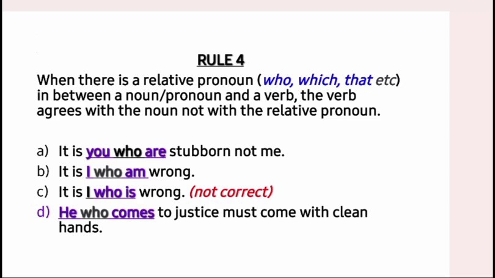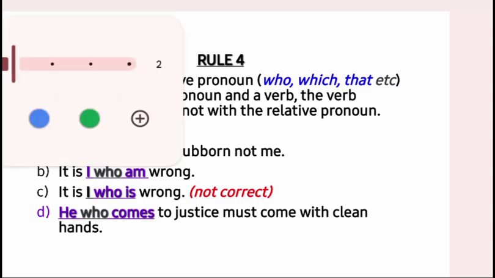Let's see the examples that we have. Example A: it is you who are stubborn, not me. Now look at it. We might be tempted to say it is you who is stubborn, not me. Well, that is wrong. Now we have to have the verb are, A-R-E, because that verb has to agree with you, not with who.